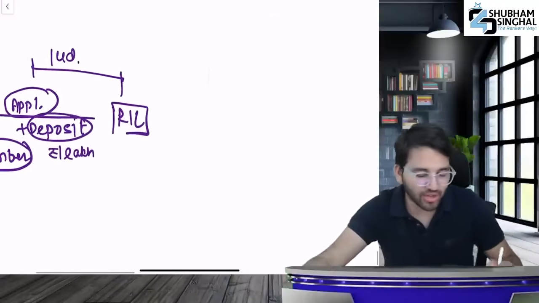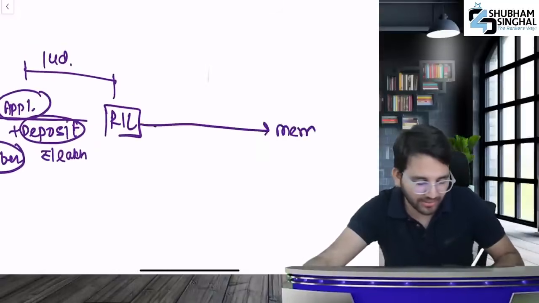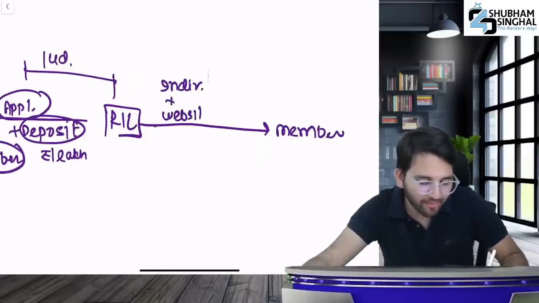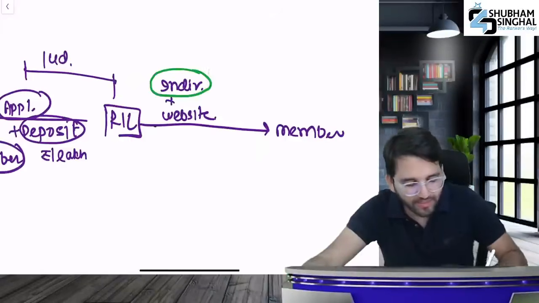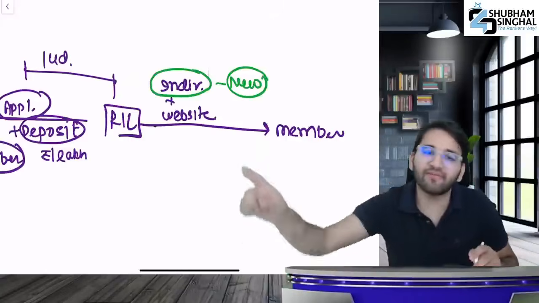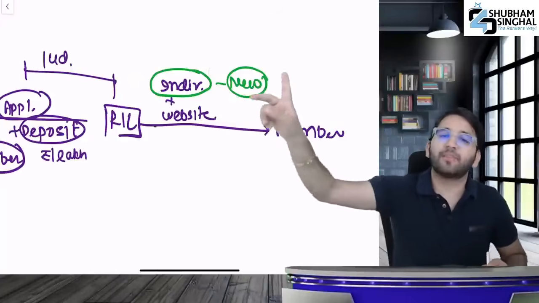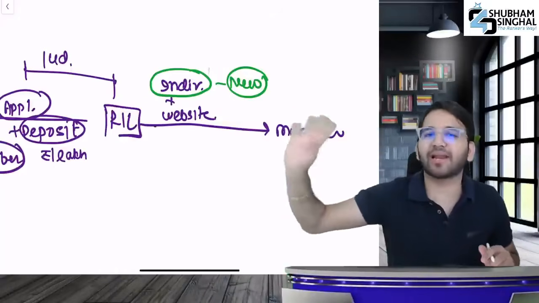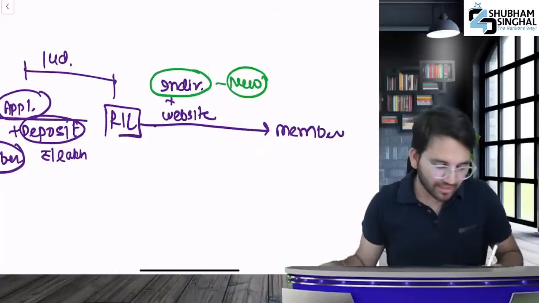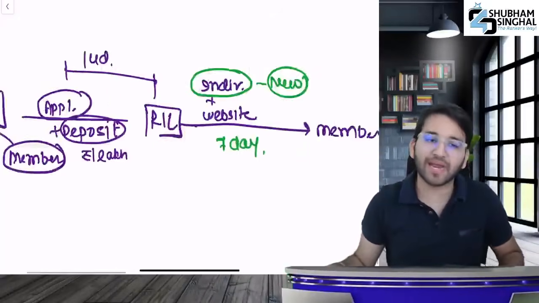As soon as Reliance receives this application, they will send it to the members. But how? You may send individual notices and upload on the company's website. But if you are unable to send individual notice, then notify in newspaper. After informing in newspaper, you need to put it on the website. This way you will intimate the members at least 7 days before the meeting.